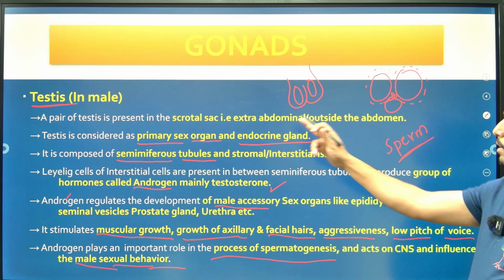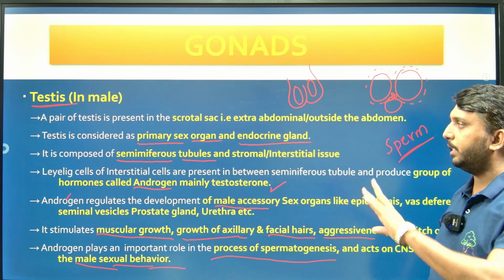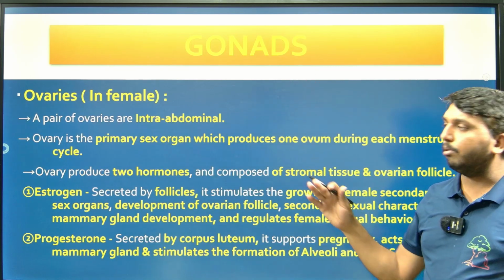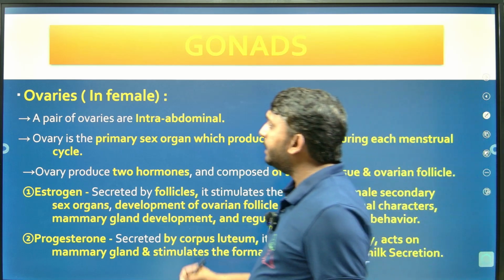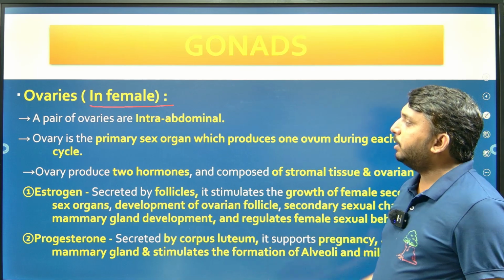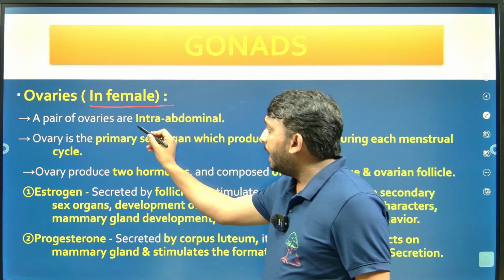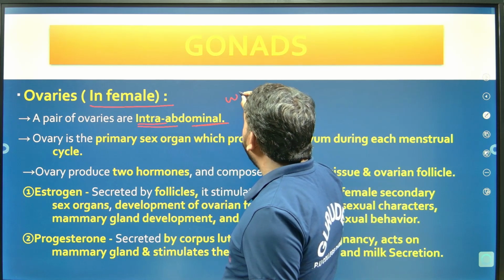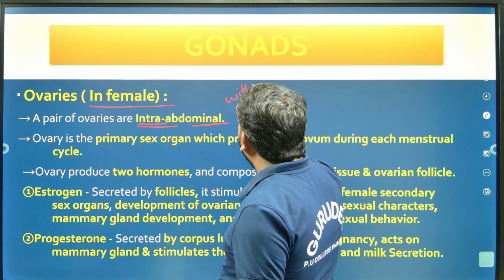So in gonads, the first one is testis, and testes are present only in males. Next one, the second gonad is ovaries. A pair of ovaries are present in females, right? They are intra-abdominal. So intra means what? Within, right?